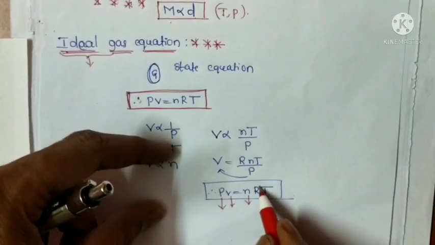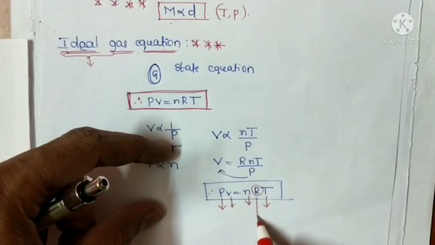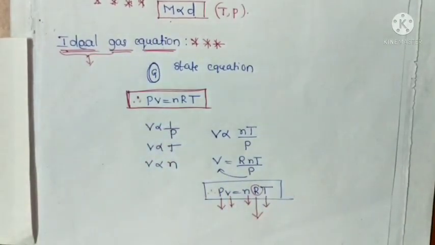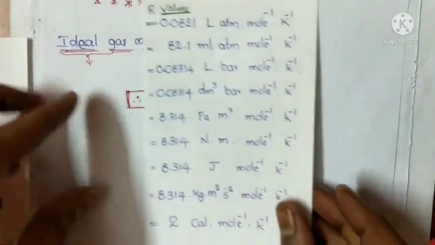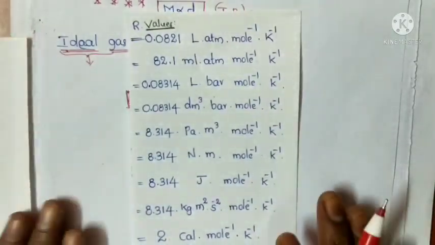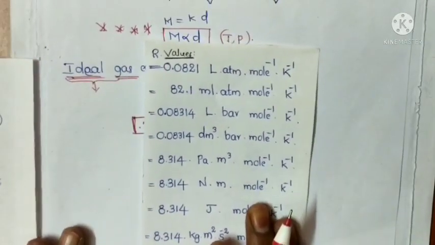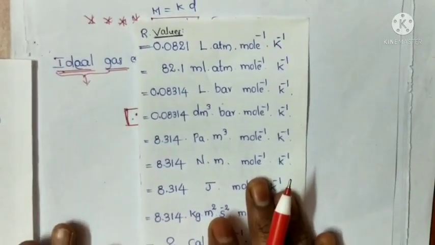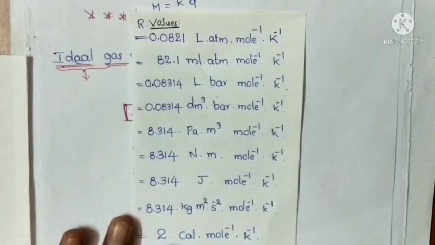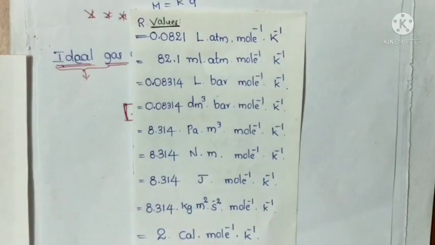Here, very important, R is called the gas constant or universal gas constant. The universal gas constant has different values. These R values are very useful for solving problems. So these are the values here.